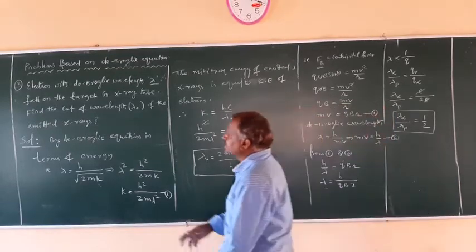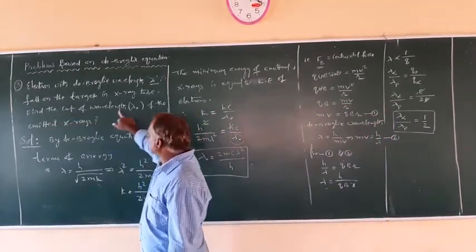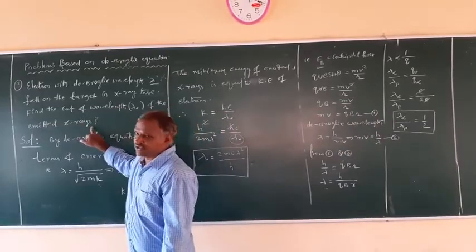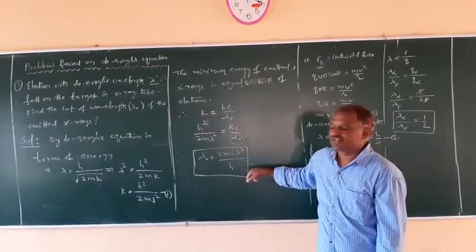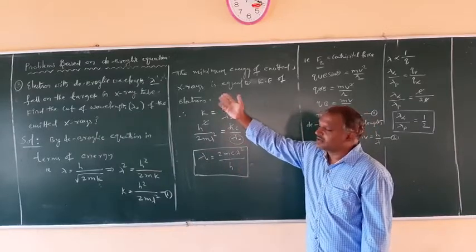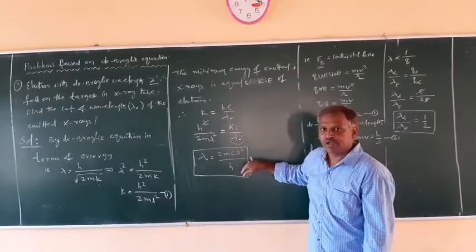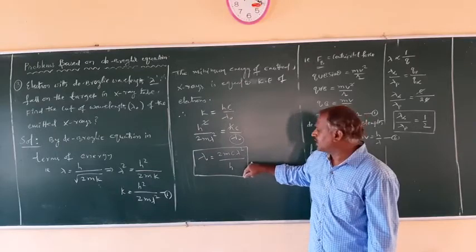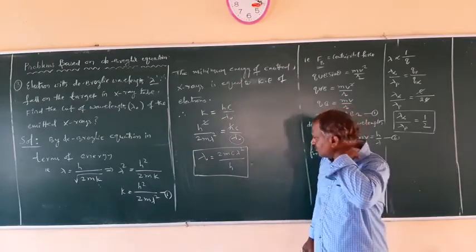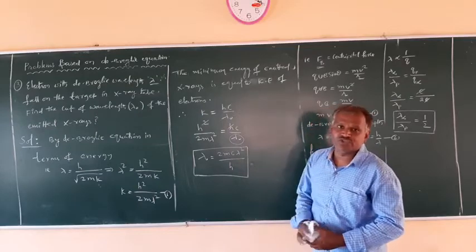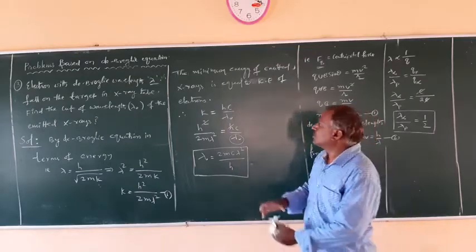So that one is asking here, find the cutoff wavelength of the emitted X-rays. The cutoff wavelength for the emitted X-rays is given by this equation. It is not given as a value, just in terms of wavelength you can write the equation. That is, we got here 2mc lambda square by h. Okay, so this is another question that we have. One more we can do.